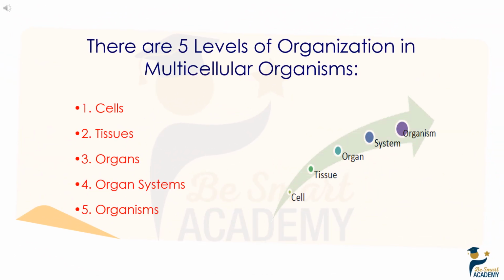To sum up, the 5 levels of organization in multicellular organisms are, in order, as follows: cells, tissues, organs, organ systems, and finally, the organism.